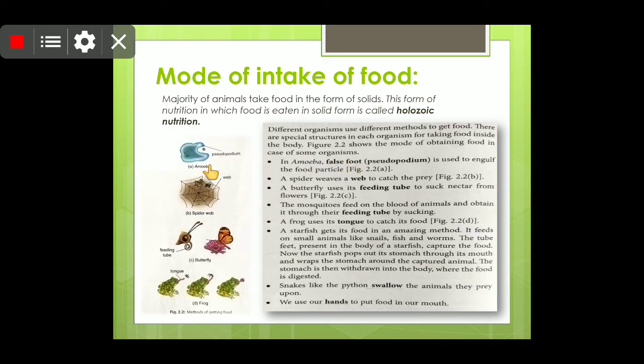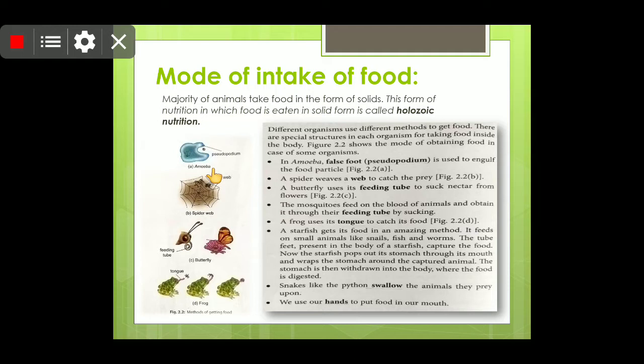As you can see in this image, students, different organisms use different methods to get the food. Like we use our hands to put the food into our mouth, in the same way these different living organisms also use different ways, like the amoeba, and this we are going to see in detail in the further slides. Amoeba is a single cellular organism, students.